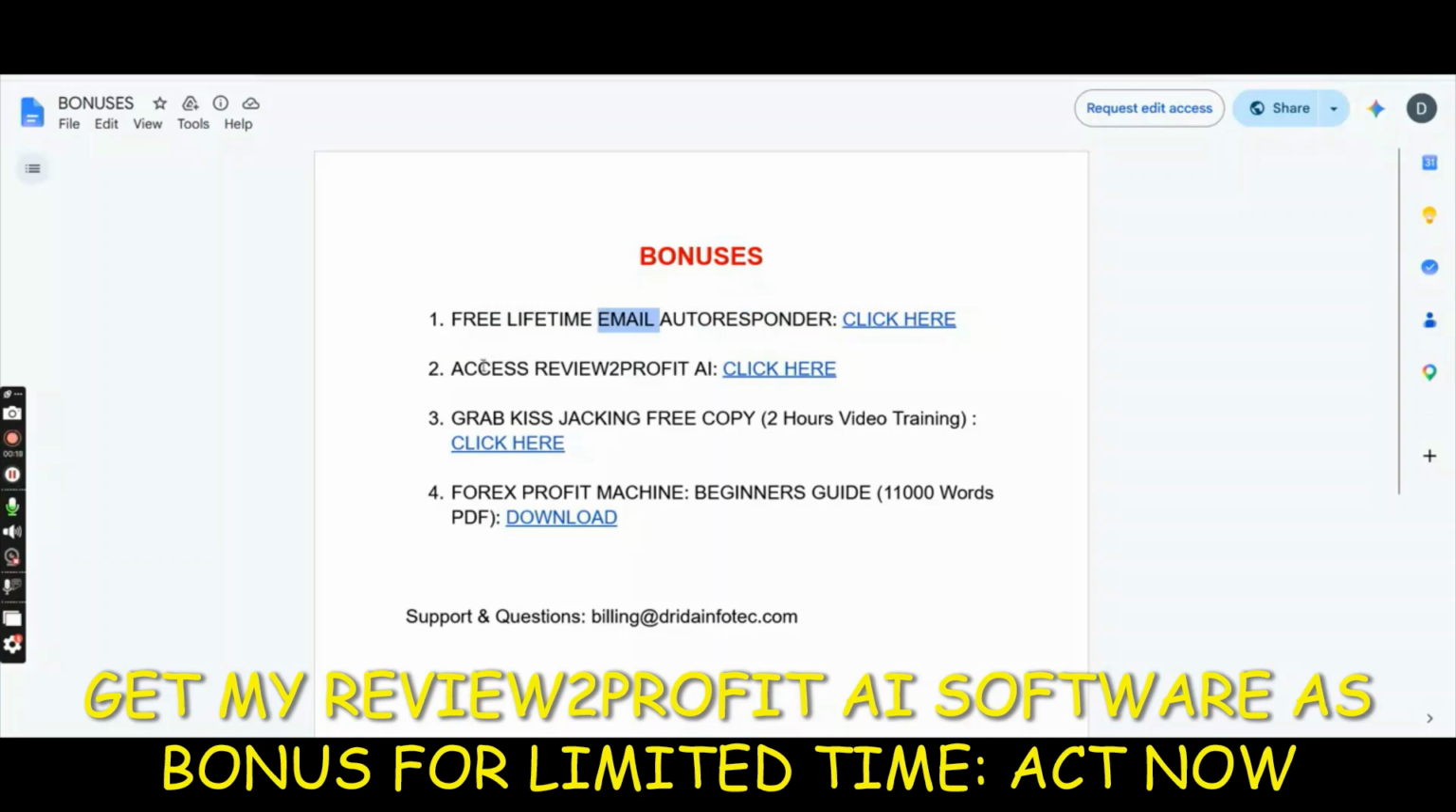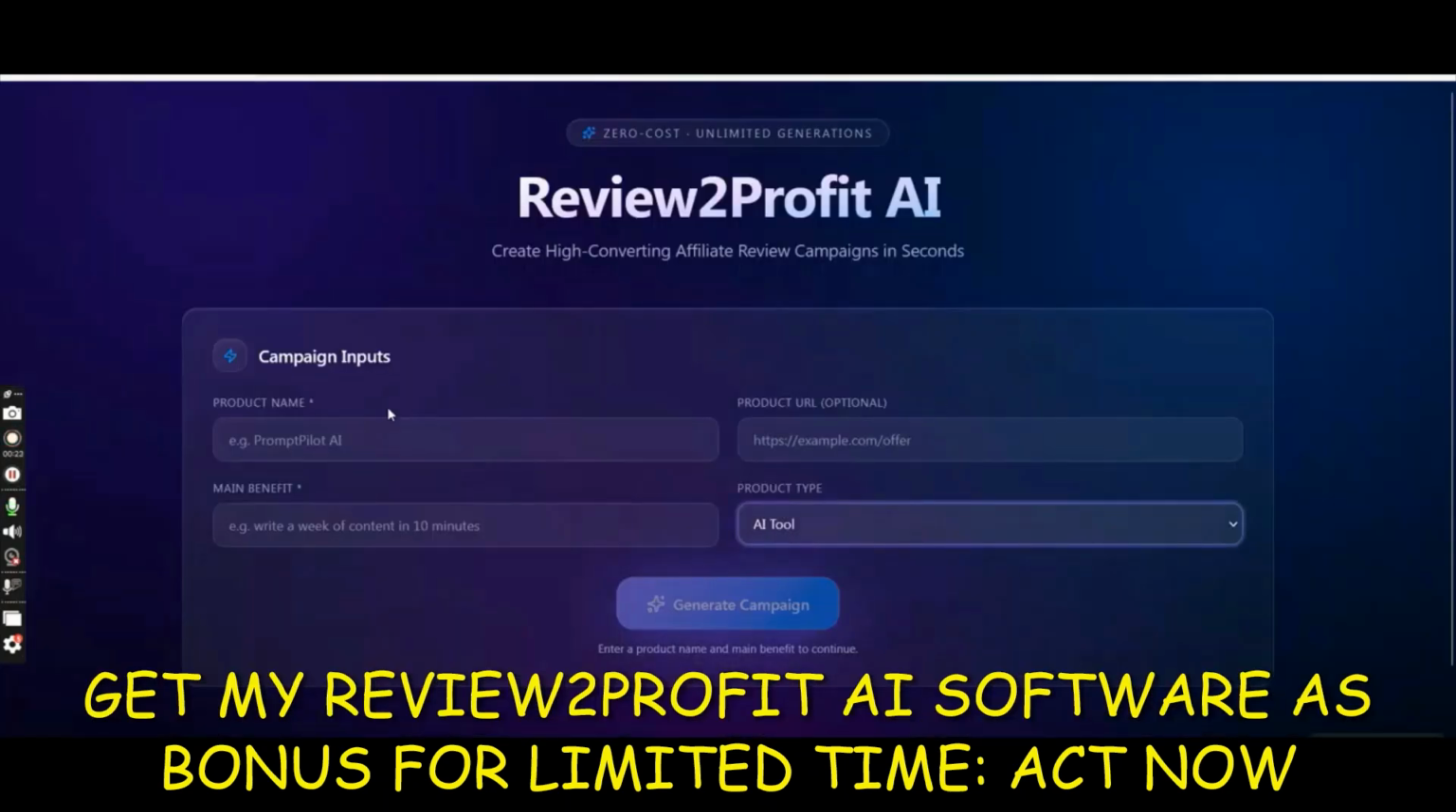And then second is access review to profit AI. So that's my software right here. You just type in your product name, the sales page, some keywords here, and then choose one of these things and click on generate campaign, and you will get all the marketing material. Okay, so review to profit AI.